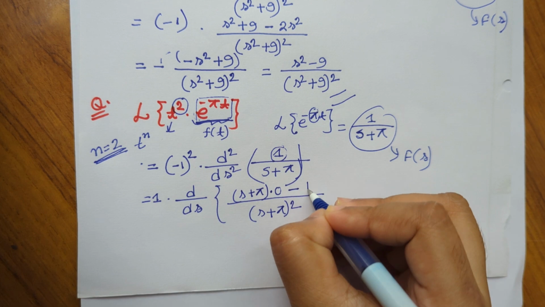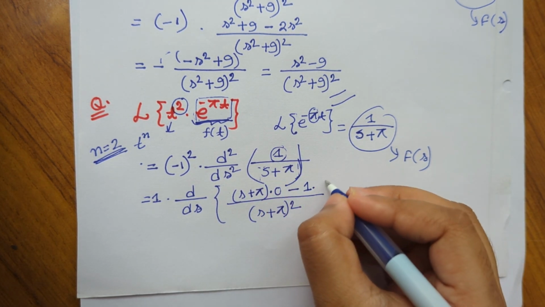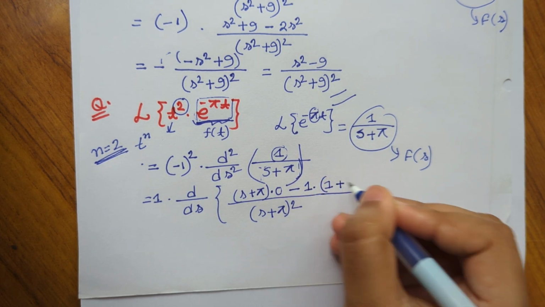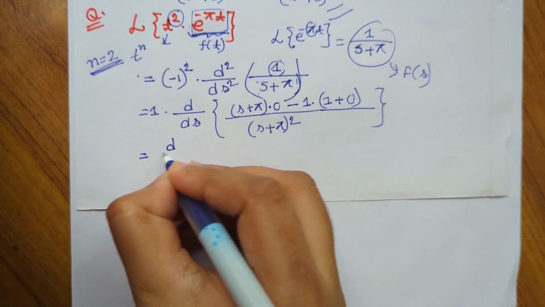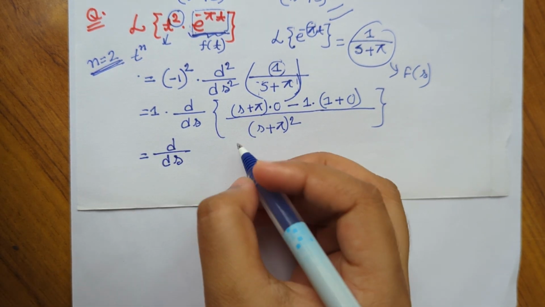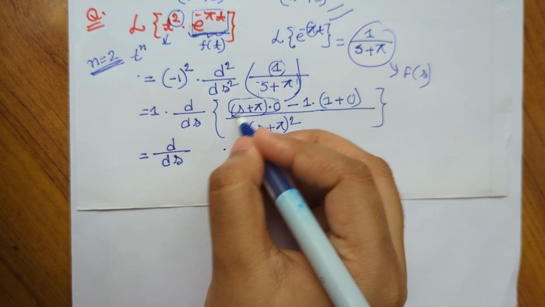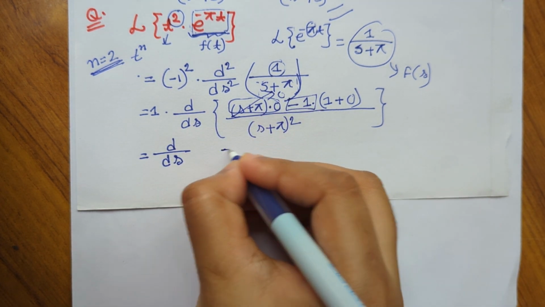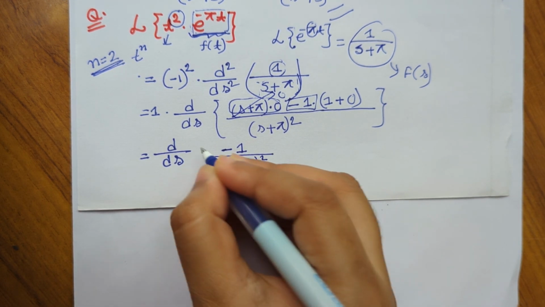Minus this one will remain the same, and if we differentiate this term we will get 1 for this s plus 0 because this is a constant term. So the remaining term will be s plus pi into 0, so the total term will be 0, and here only this minus 1 remains. So minus 1 divided by s plus pi whole square.